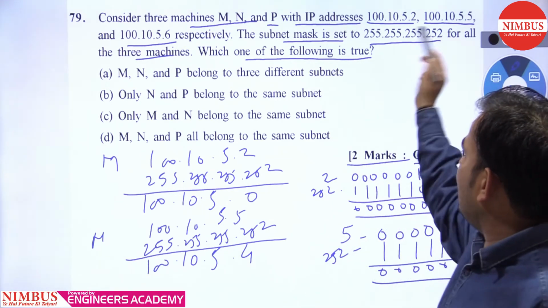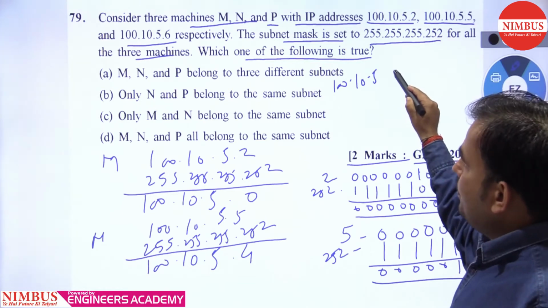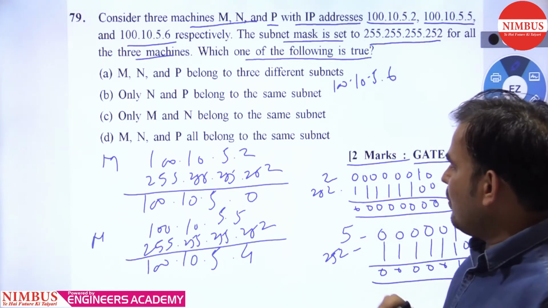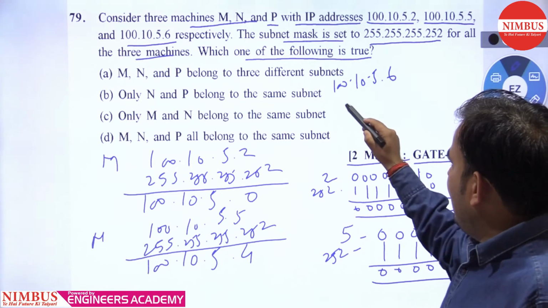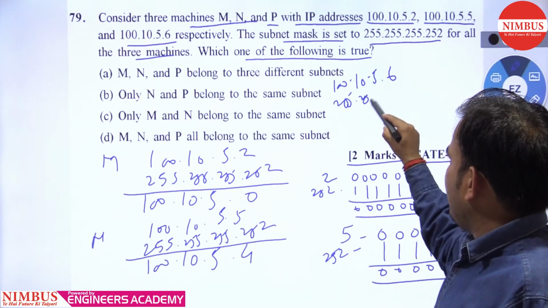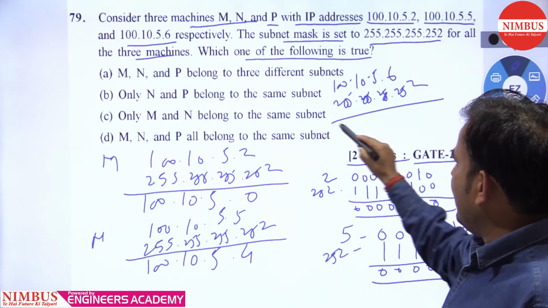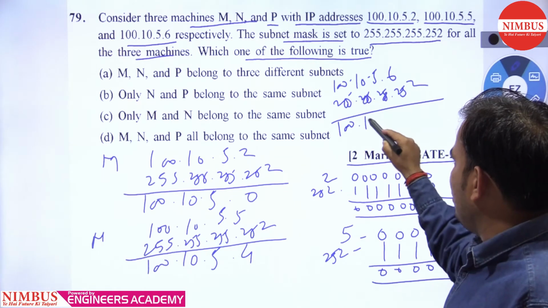Okay, take the third one, P. 100.10.5.6, and what is the subnet mask? 255.255.255.252. So what you will get? 100.10.5.